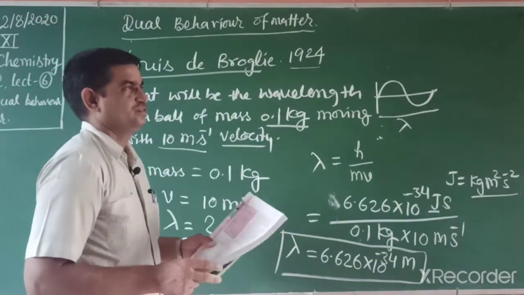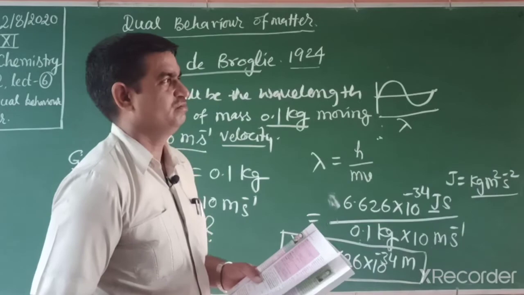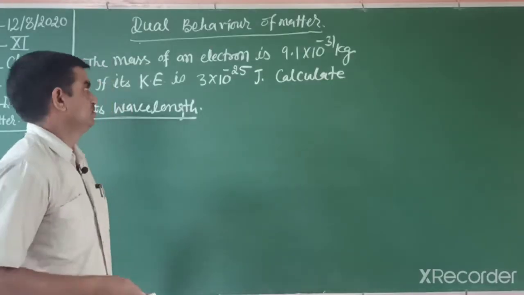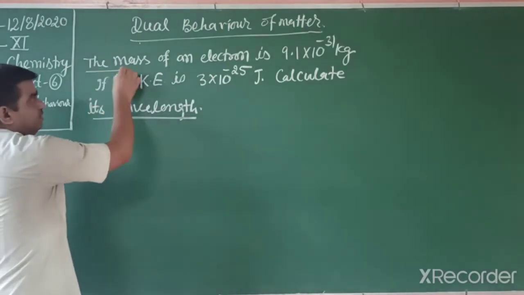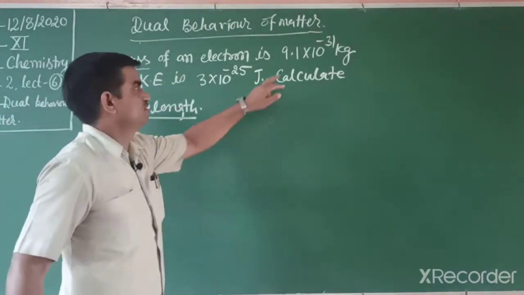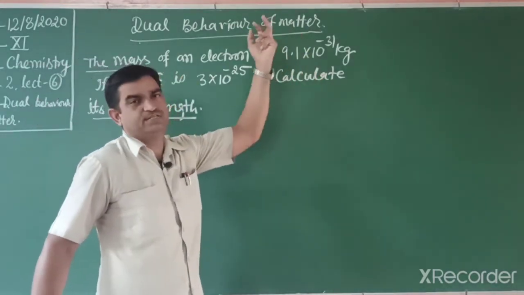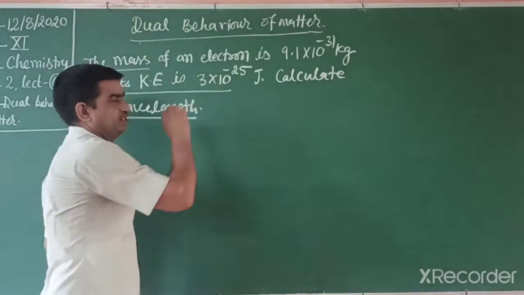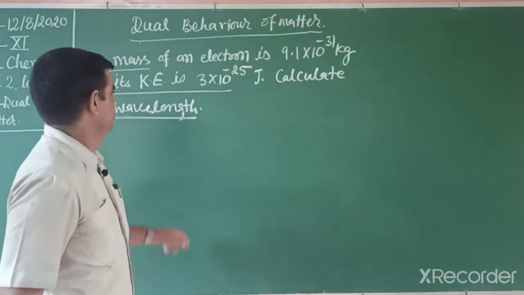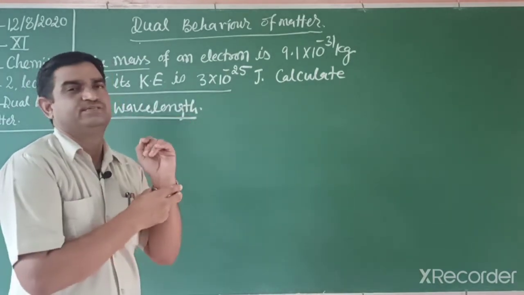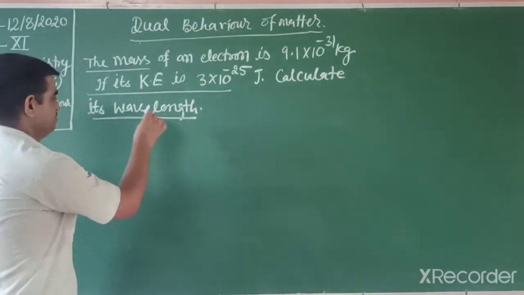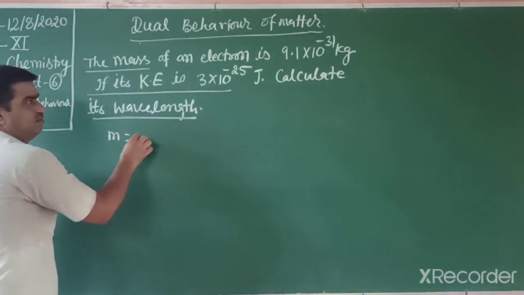So students, now this numerical is solved. The mass of electron is 9.1 into 10 to the power minus 31 kilogram, and its kinetic energy is 3 into 10 to the power minus 25 joule. Calculate its wavelength. What is given?